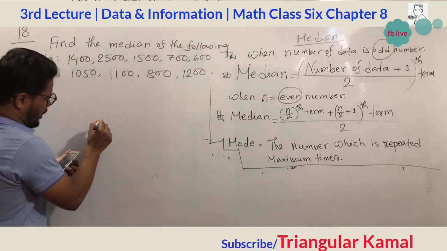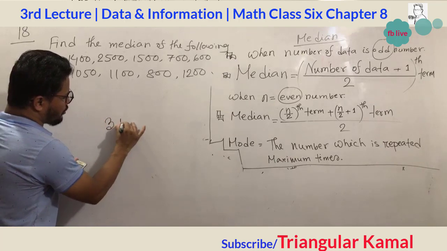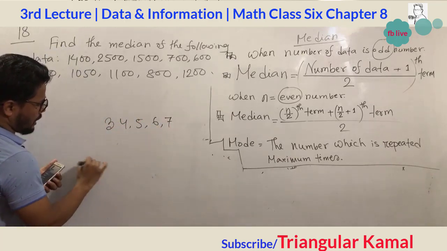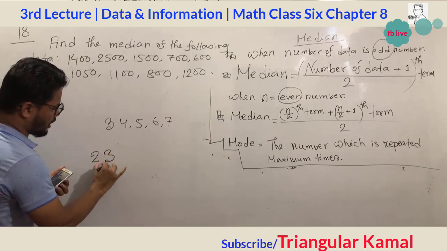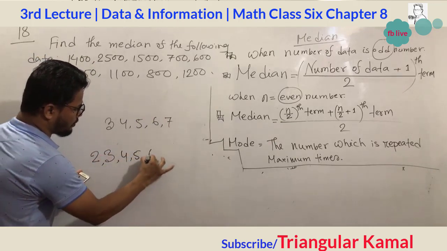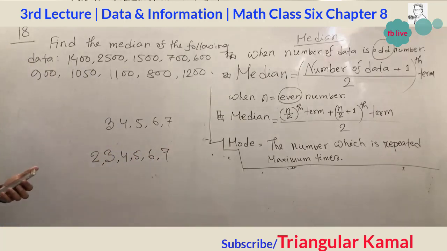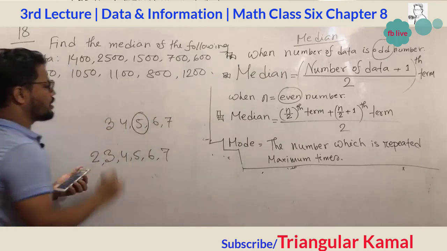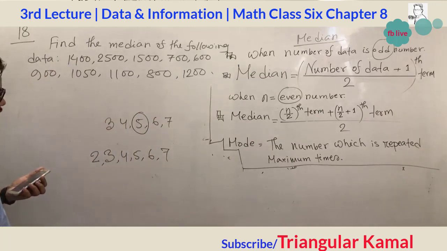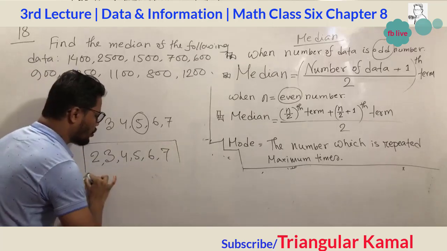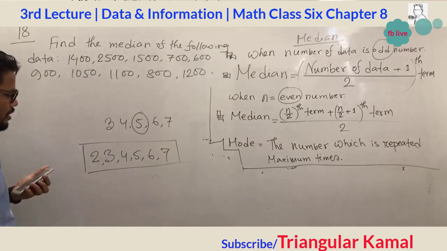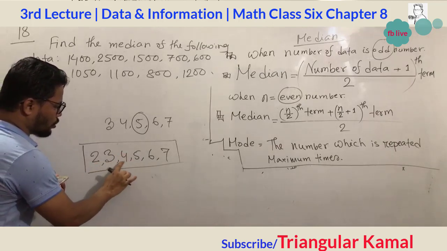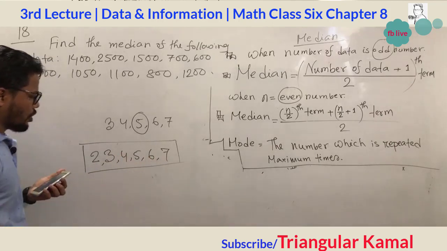Let me give an example here. If we see 3, 4, 5, 6, 7, this is the middle one. But if we see 2, 3, 4, 5, 6, 7 and I ask which one is the median, there are 1, 2, 3, 4, 5, 6 numbers. We cannot divide into two equal parts.